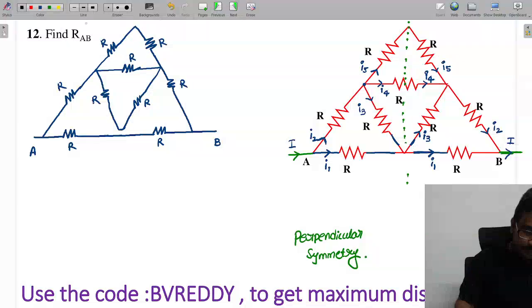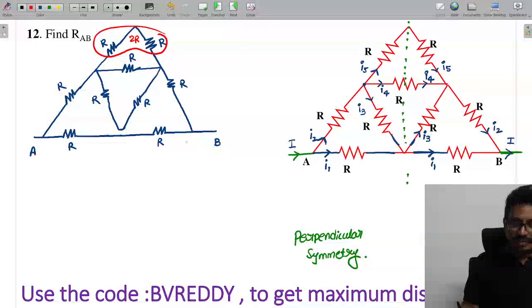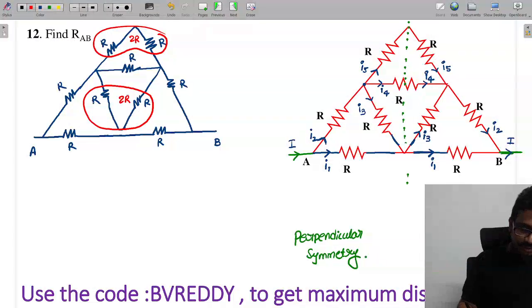Look at this. These two are R, and these two are also R, and these two are R. These two are parallel, so here it becomes R and R and R. This becomes R by 2. The whole of this part becomes R by 2.